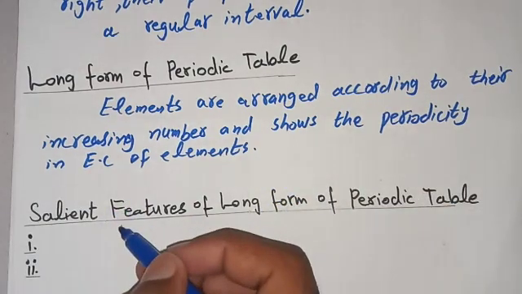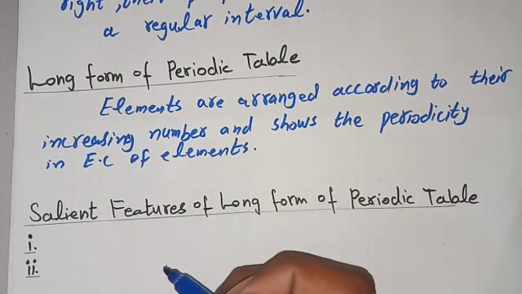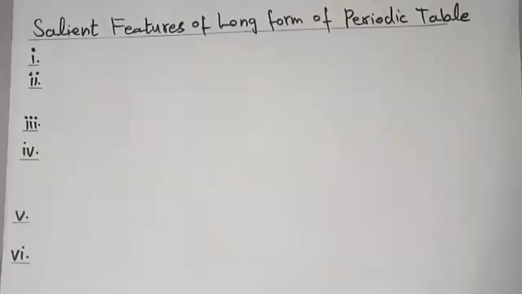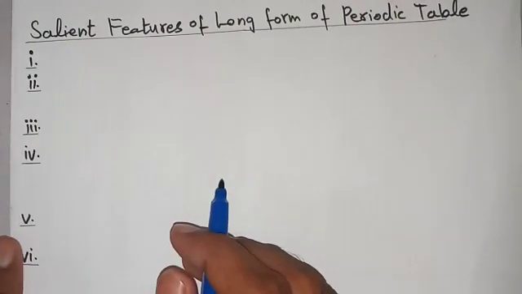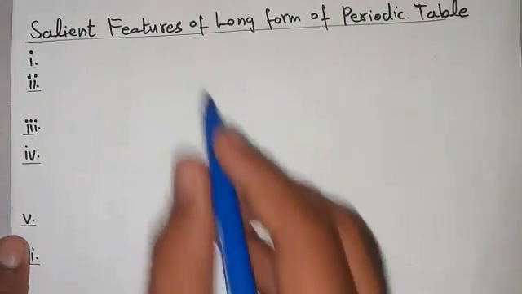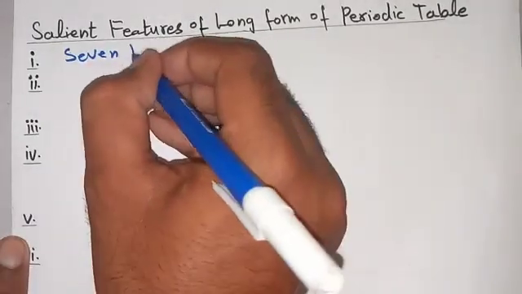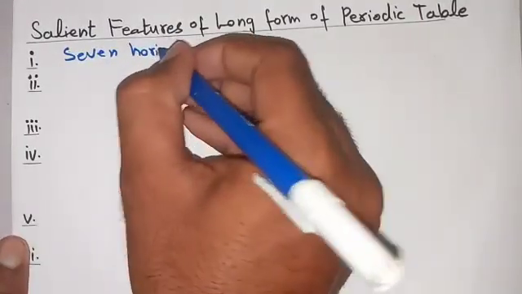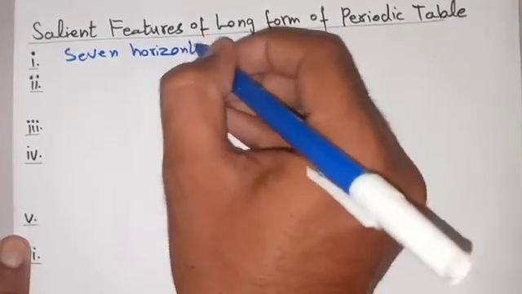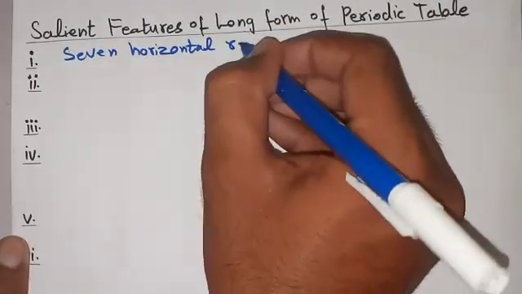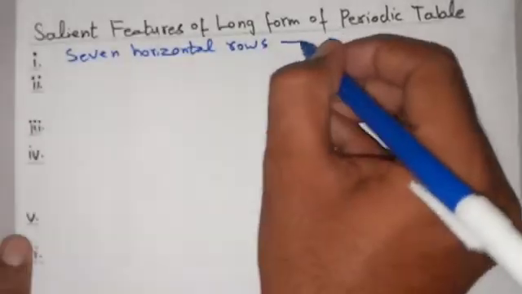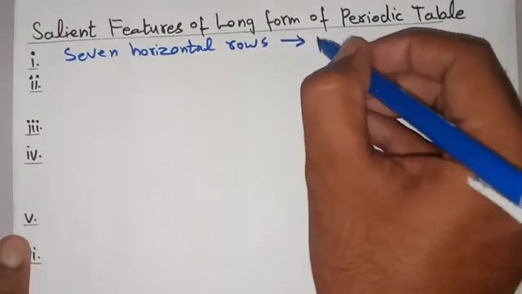So we will learn the salient features of the long form of the periodic table. The first feature is that this table consists of 7 horizontal rows. Horizontal means left to right. These horizontal rows are called periods.